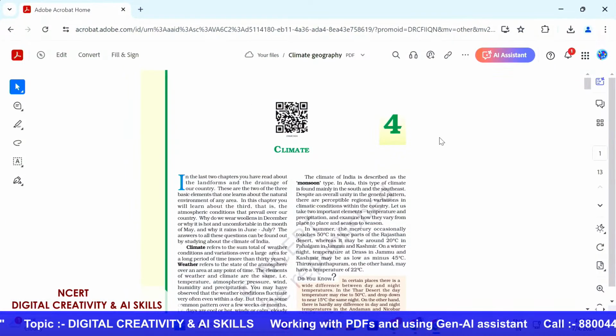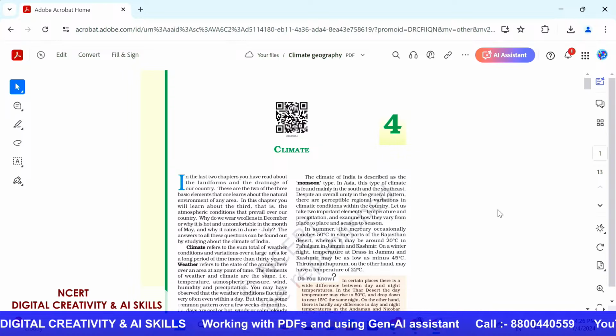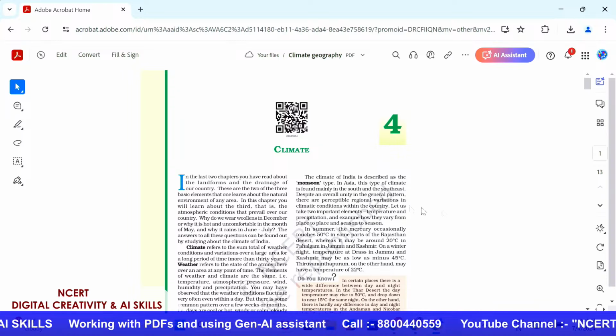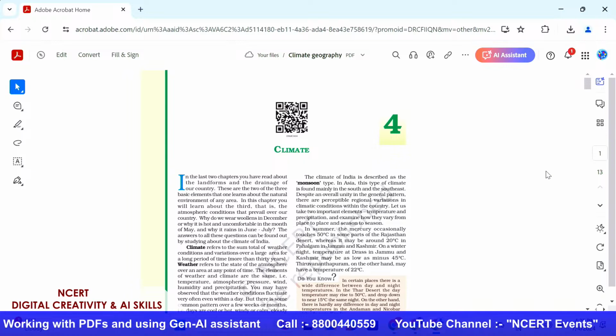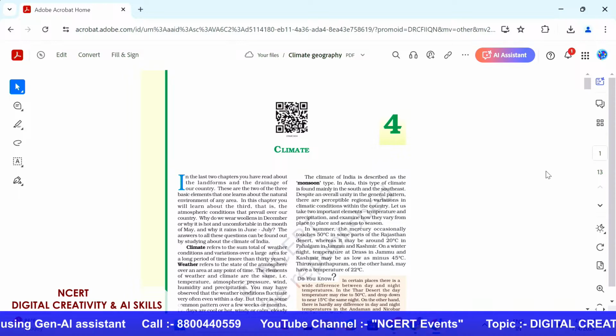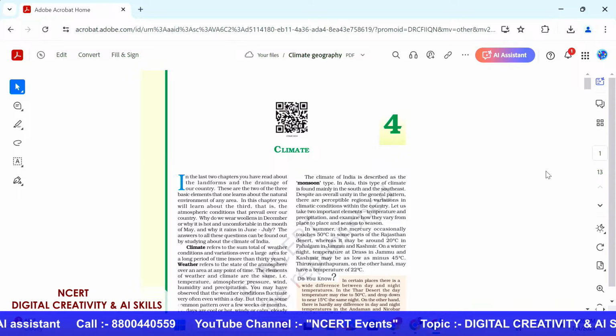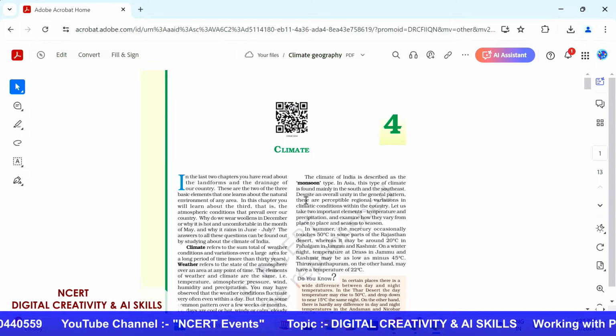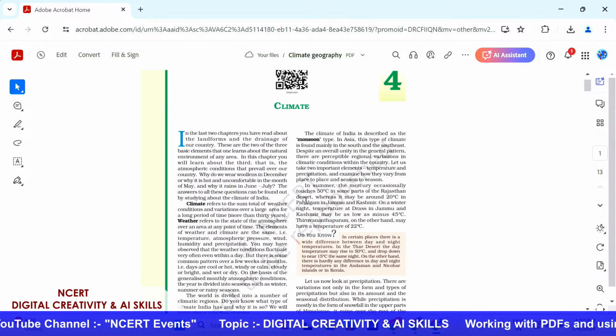So as you can see on my screen, I have opened up a chapter called Climate. It's a geography chapter, grade 9th, right? What I'm going to do is, with the help of this particular chapter, create a study guide. I'm going to put out facts and information from this chapter, and let's very quickly see how I do that.